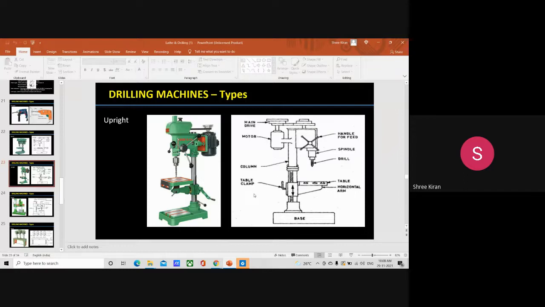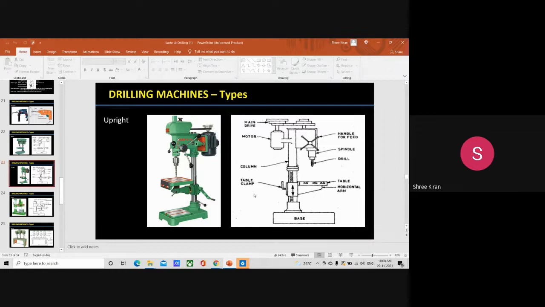Then holes of diameter up to 50 can be made with this type of machine. How much? Please note it down. Holes of diameter up to 50, not 1550. Okay, 50 diameter can be made in this type of machine. Besides, it is supplied with a power feed arrangement.